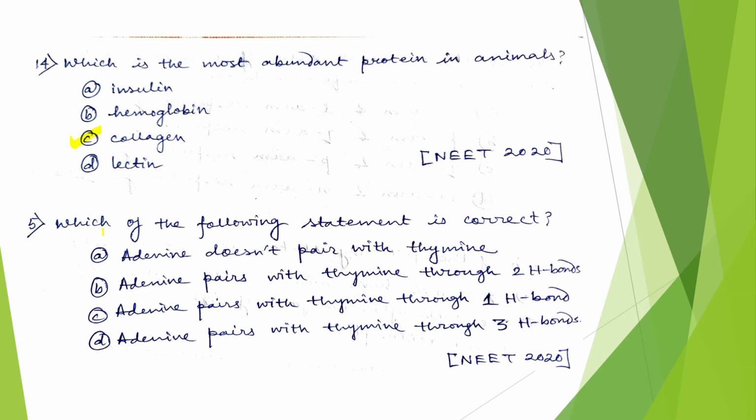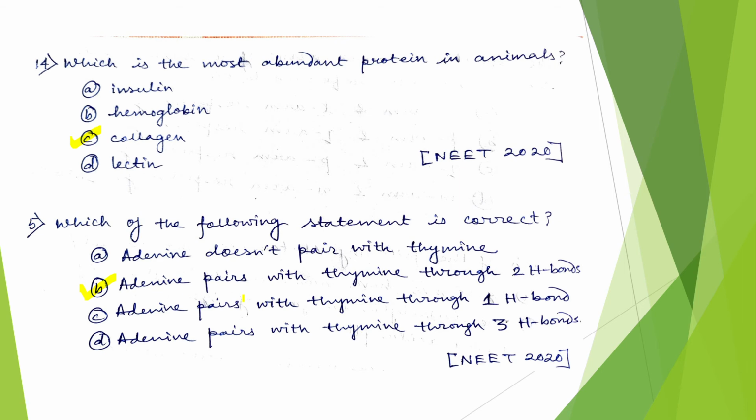Now question number 15, which of the following statements is correct? Adenine does not pair with thymine. We know that adenine pairs with thymine, so it is incorrect. Adenine pairs with thymine through 2 hydrogen bonds. Yes, it is the correct answer. A and T pair with 2 hydrogen bonds.